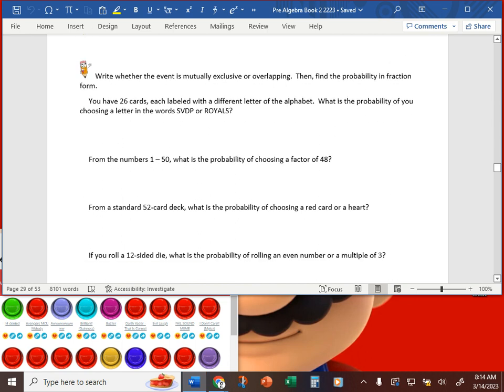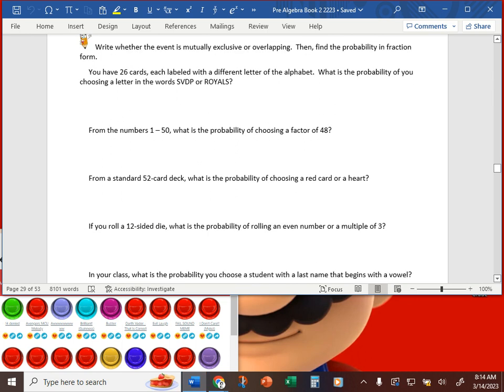Let's look at some examples here. It says, write whether the event is mutually exclusive or overlapping, then find the probability in fraction form. Oh, this looks familiar. You've got 26 cards, each labeled a different letter of the alphabet. What is the probability of you choosing a letter in the words S, V, D, P, or Royals? Do I have any overlapping events? Yes. So this is overlapping.